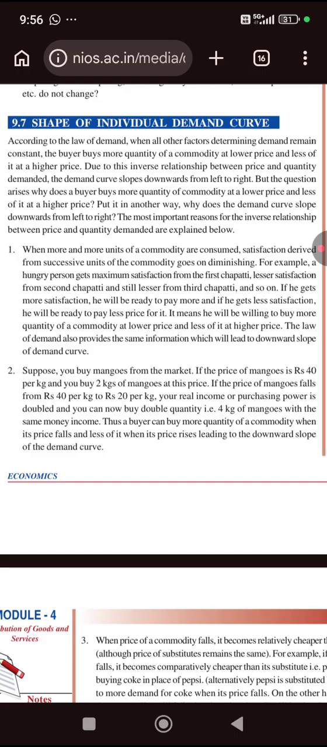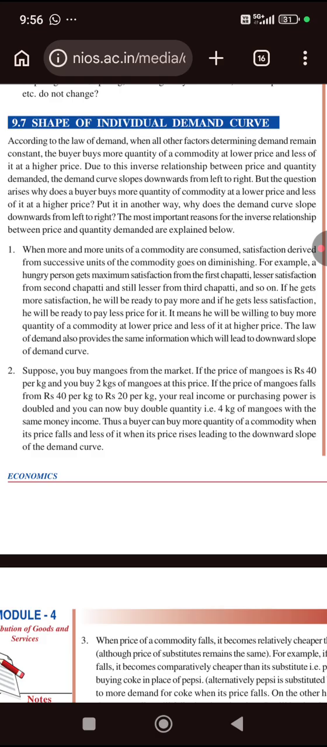But the question arises, why does the buyer buy more quantity of a commodity at a lower price and less of it at a higher price? Put in another way, why does the demand curve slope downwards from left to right? The most important reasons for the inverse relationship between price and quantity demanded are explained below.